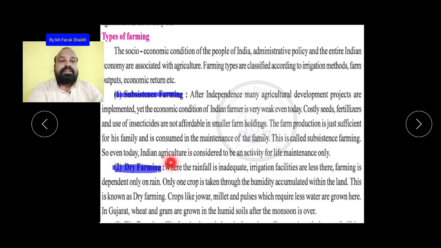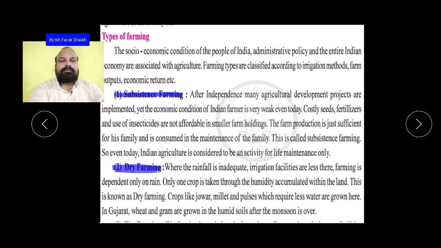So even today Indian agriculture is considered to be an activity for life maintenance only, यानी कि खाना खाने के लिए रोजगार, that is only. They are not getting any benefits. उनको इसमें से कोई बेनिफिट, कोई नफ़ा, कोई प्रॉफिट नहीं लेना है. They are doing it just for their eating, for their food, and to feed their family. Okay, this is the main reason for subsistence farming. This is the first type of farming.